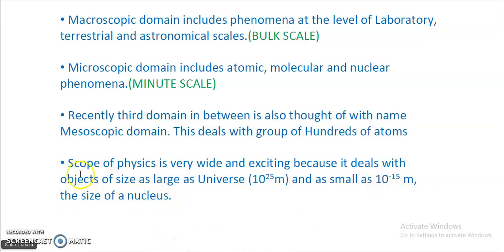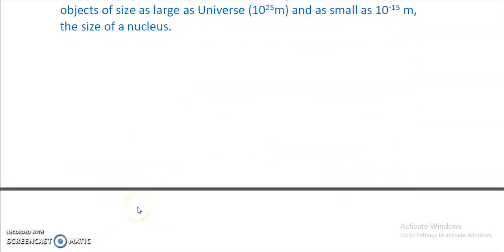So you can see a very large range in the scope of physics, right from 10 to the power 25 meter to 10 to the power minus 15 meter. This measurement is also called 1 Fermi. 1 Fermi is a very small unit of distance, that is 10 to the power minus 15 meter. Right.